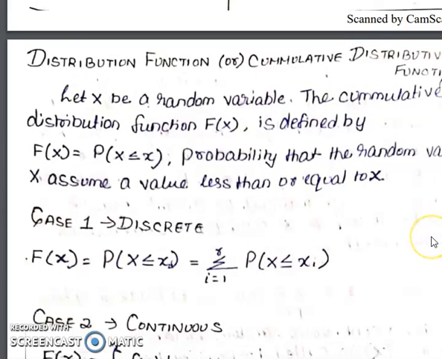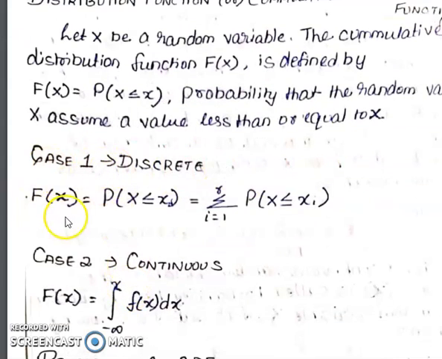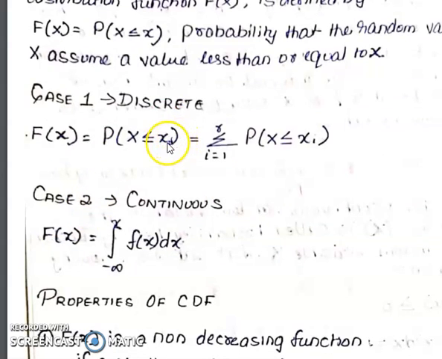Okay. Now, the distribution function. Let X be a random variable. The cumulative distribution function F of x, that is capital F of x, is defined by F of x equal to P of X less than or equal to x. See here, what is capital F of x? P of X less than or equal to x: the probability that the random variable X assumes a value less than or equal to x. Case 1, the discrete case. The formula for the cumulative distribution is F of x equal to P of X less than or equal to x, that is the sum over i running from 1 to r of P of xi, for xi less than or equal to x. Add all the values up to xi.